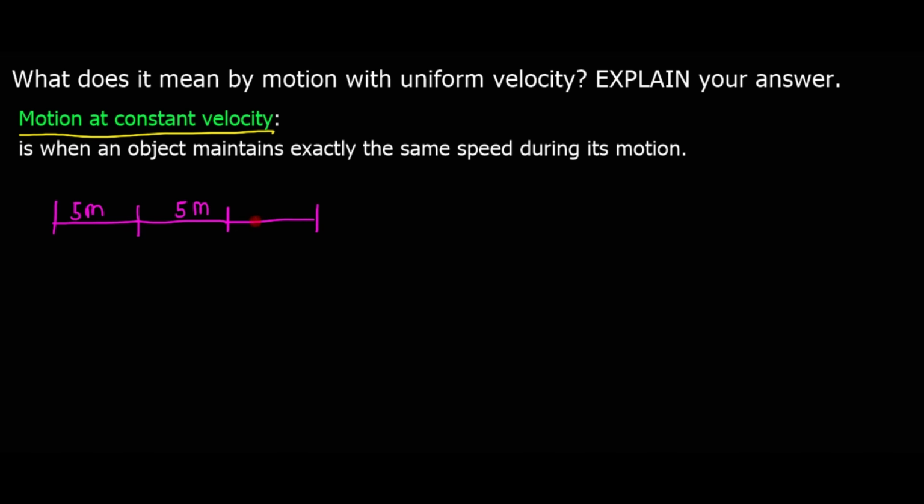So you can see that this distance does not change, so it is the same distance with the same time. So this motion moves at a constant velocity. That is why we say it is uniform. The word uniform means the same, similar to constant, meaning it does not change. So it moves the same distance for every specific certain time. So this is the meaning, and that is our answer in this way.